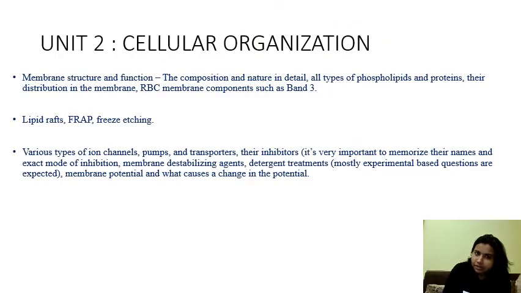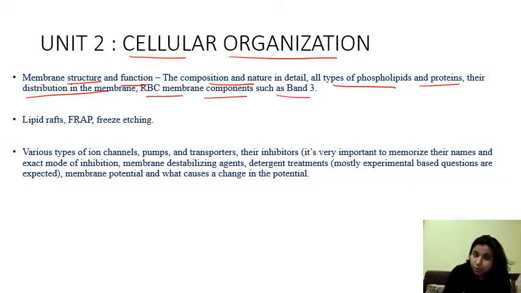Unit 2, this is cellular organization. Here you need to study the membrane structure and function, the composition and nature of the plasma membrane, what are the compounds which are found in cytosolic and non-cytosolic regions, all types of phospholipids and proteins, their distribution in the membrane, RBC membrane components such as band 3, transport proteins also, lipid raft, chilling sensitive, chilling resistant concepts, various types of ion channels, pumps, transporters, their inhibitors.